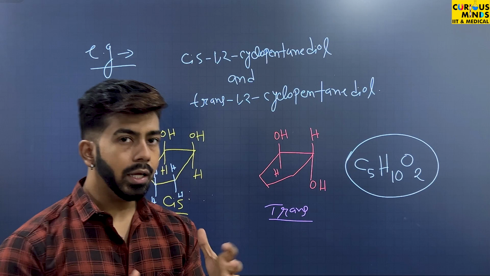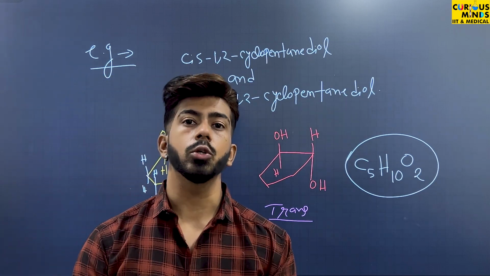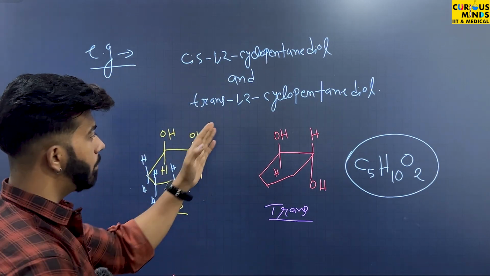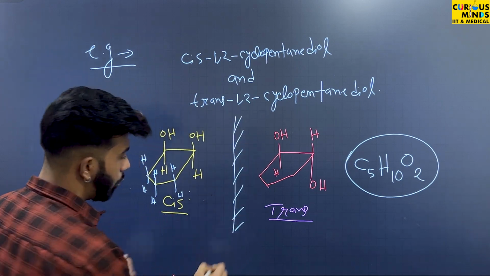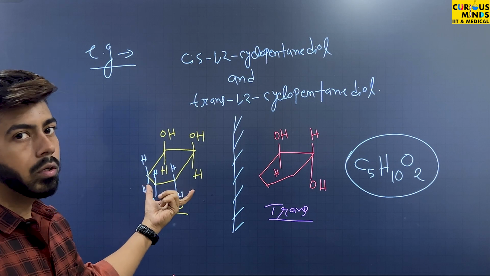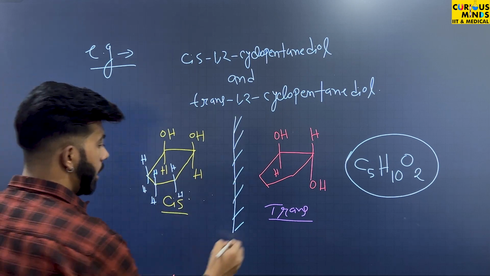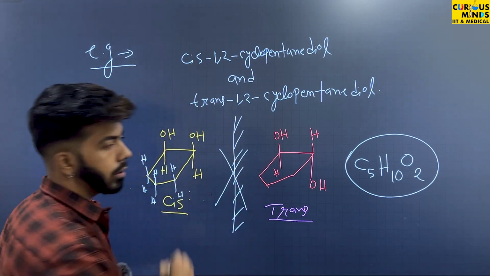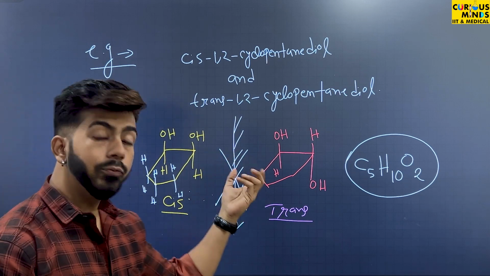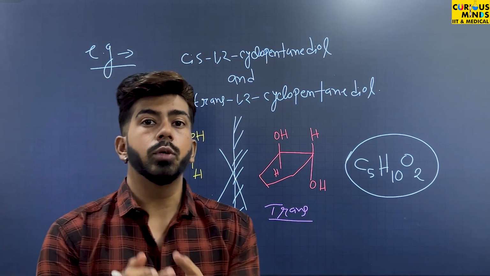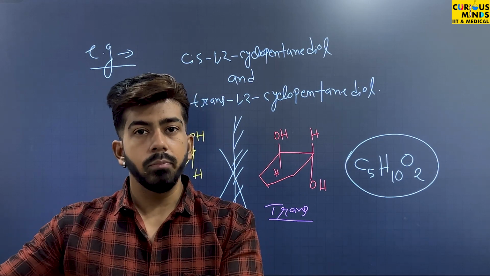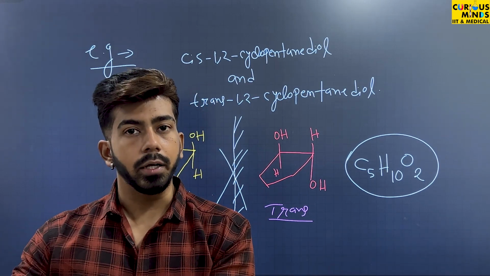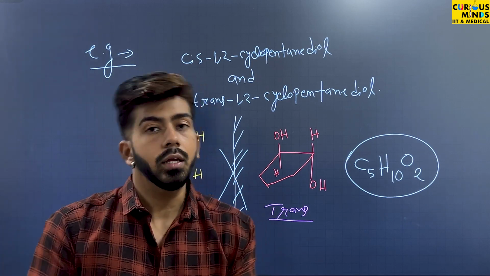Now can it be an enantiomer or diastereomer? For that, we have to place a mirror. If we just place a mirror here, will it be a mirror image of this one? No, right? So we cannot place a mirror here. And if we cannot place a mirror, it will be diastereomer. The non-superimposable mirror image part comes later, right? But first, will it be a mirror image or not? It will not be a mirror image.